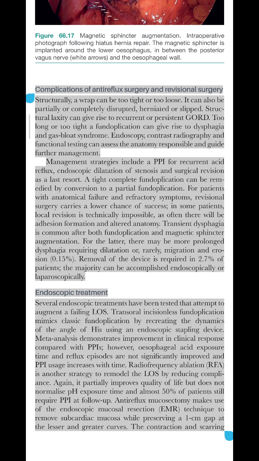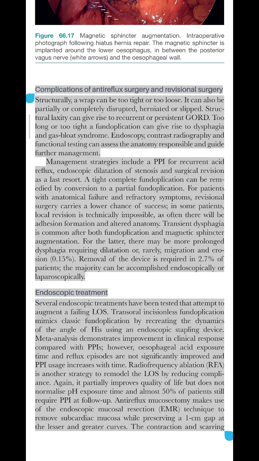Transient dysphagia is common after both fundoplication and magnetic sphincter augmentation. For the latter, there may be more prolonged dysphagia requiring dilatation or, rarely, migration and erosion, 0.15%. Removal of the device is required in 2.7% of patients. The majority can be accomplished endoscopically or laparoscopically. Endoscopic treatment.